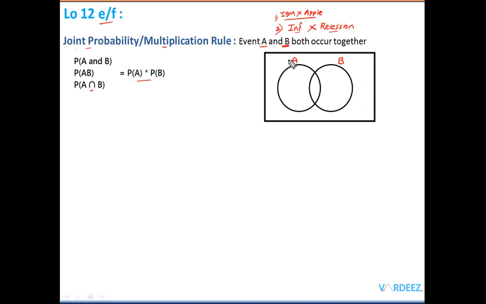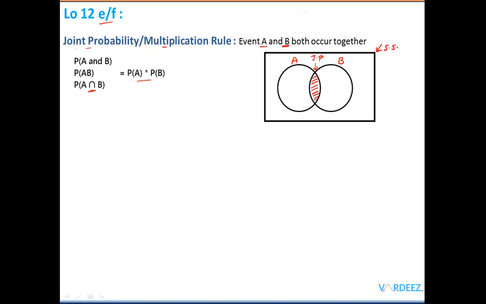Now on the Venn diagram here, this rectangle is our sample space, something that we have already seen in the last slides. In this diagram, the intersection at this point is the joint probability of both these events. Where they are joining together, that is the joint probability. Hopefully you get the idea, and that is why we multiply these two probabilities. You can see for yourself that the place where both these events intersect, and that is why we have this intersection symbol, is our joint probability.